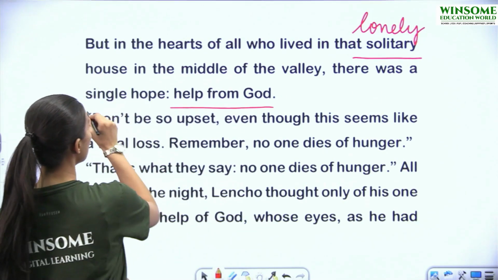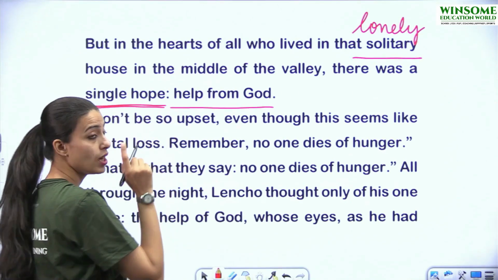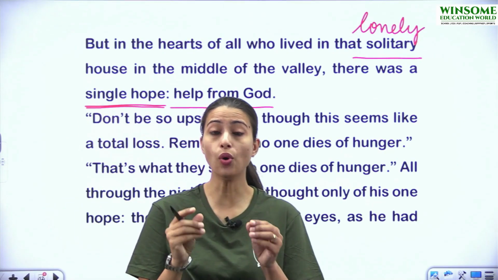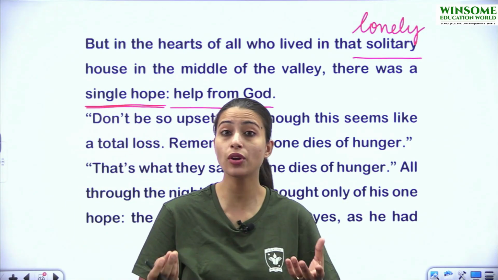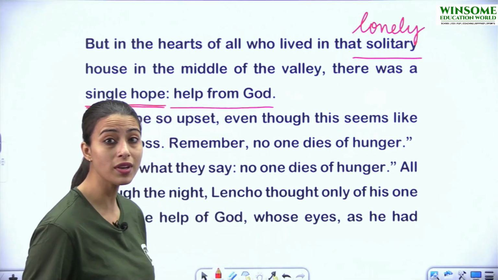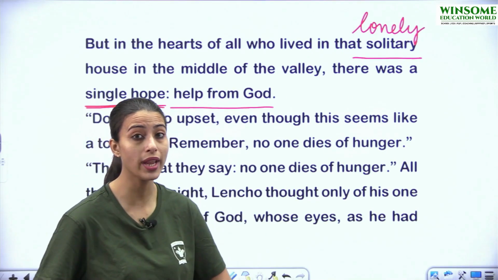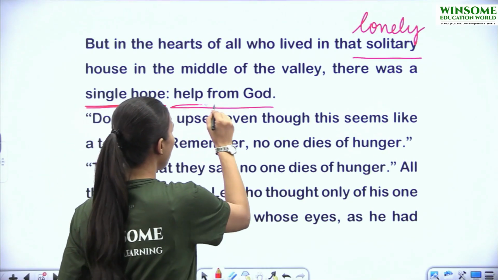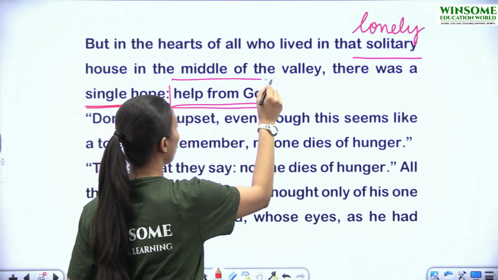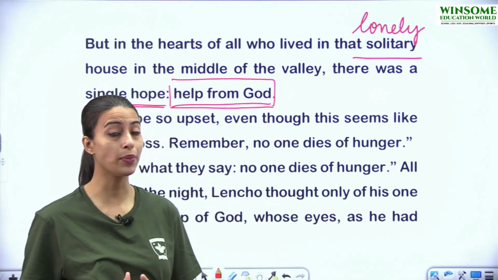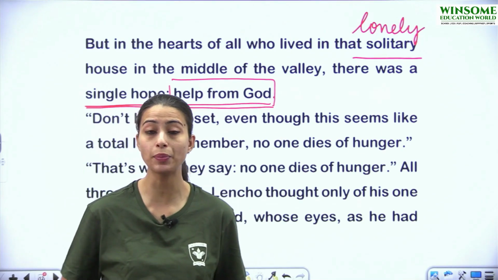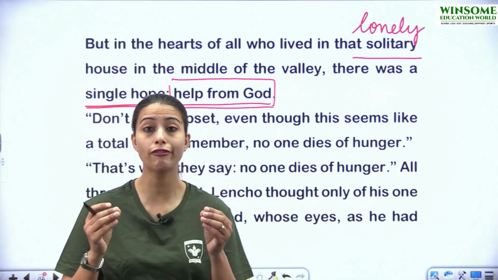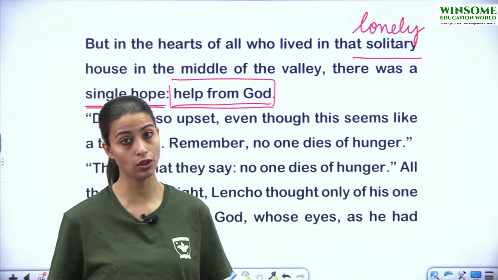That is why it is mentioned single hope. They could see only one way from where they could get help. And what was that source? What was that way? It was help from God. So here in this chapter, we are going to get many examples which are going to display the firm faith of Lencho in God.